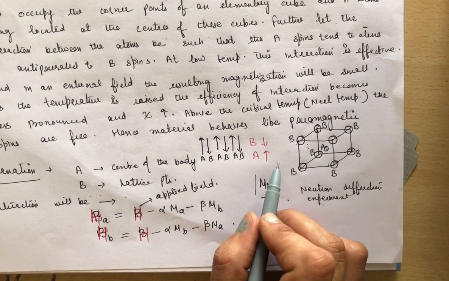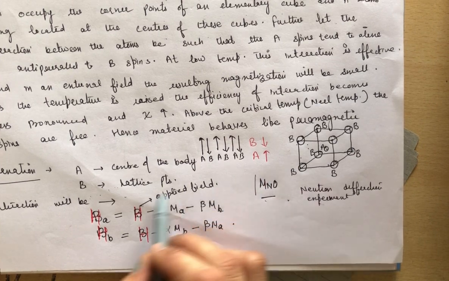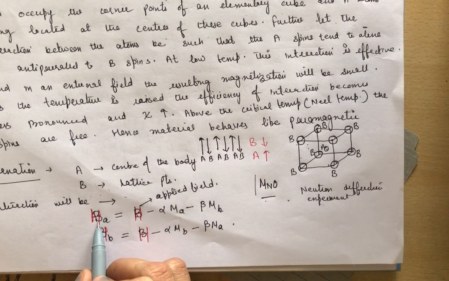Let there be an antiferromagnetic AB interaction as well as AA and BB interactions.